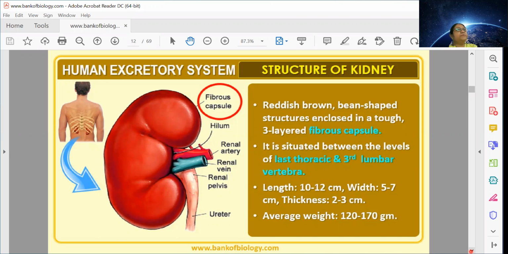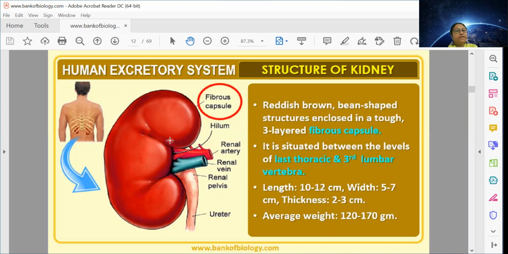It is said that a person with one kidney cannot go for rigorous physical activity. So if you are donating your one kidney, you cannot participate in highly energetic sports activities, or be part of the army, or any such job where you need to do lots of physical workout. You cannot do that.